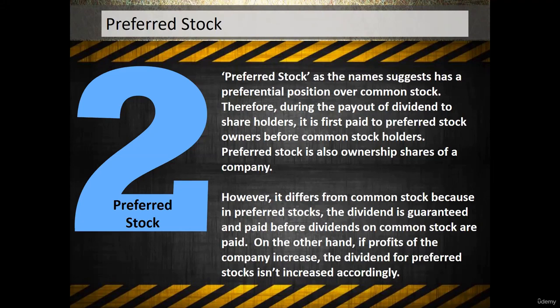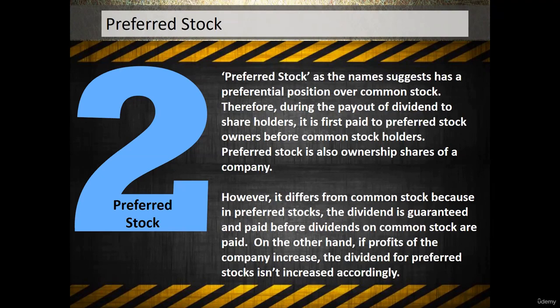All right, now another thing is that, let's say the company is offering dividends to the ordinary shareholders, as well as on the other side the company is also paying guaranteed, fixed dividends to the preference shareholders. Now let's say in the next year the profits of the company increase. Now in this case, the company is still willing to share the profits with the shareholders.